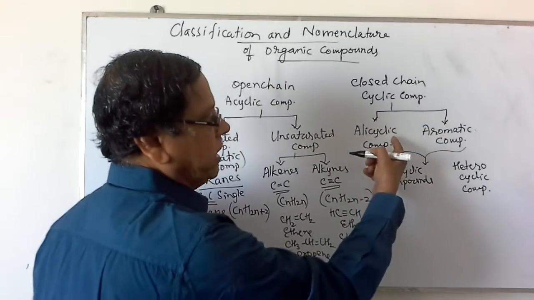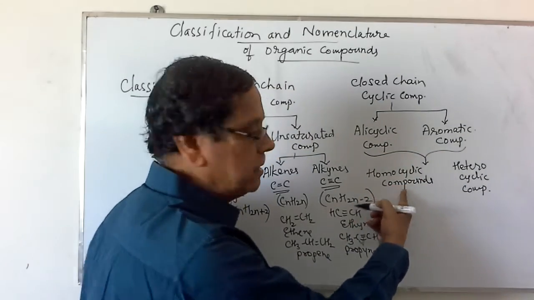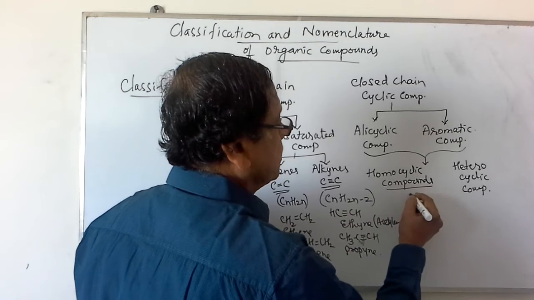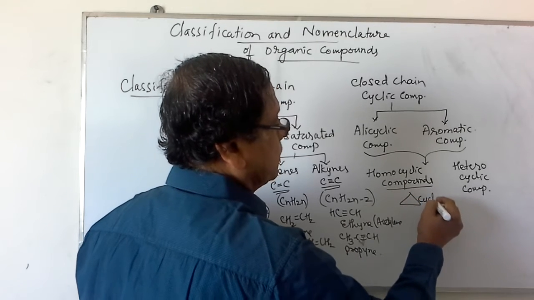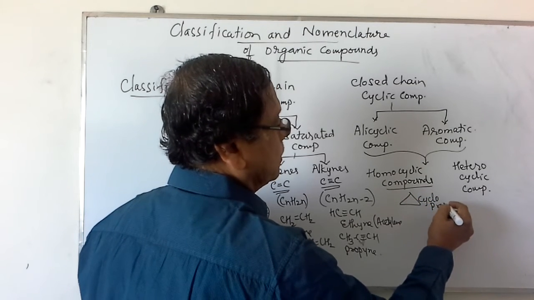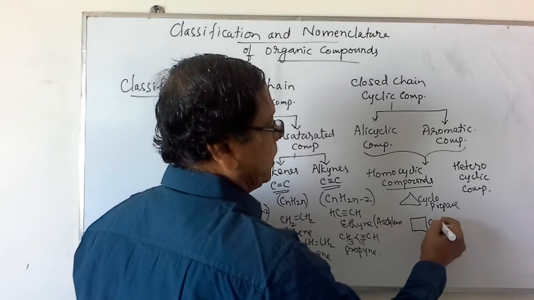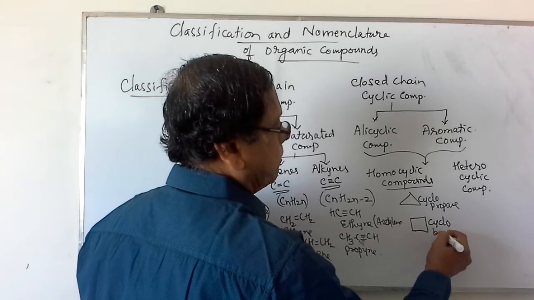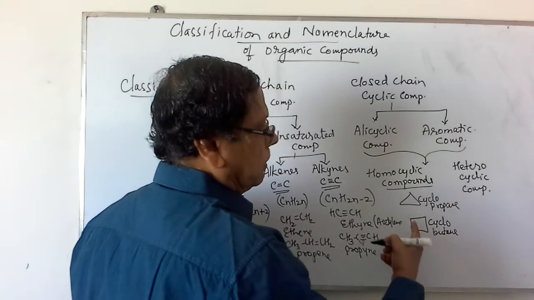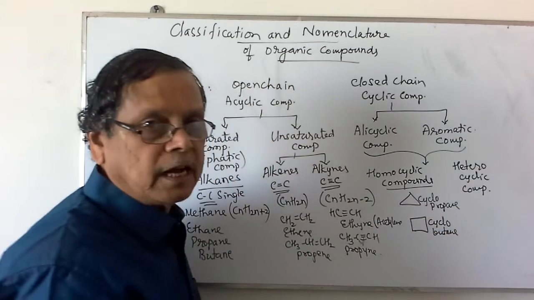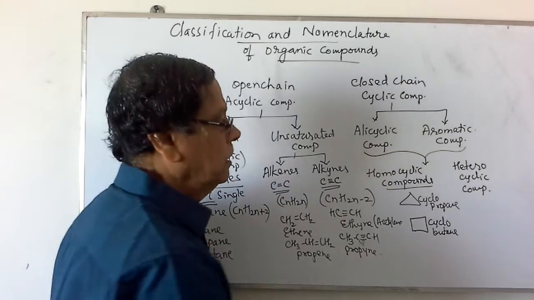In case of the alicyclic compounds containing only carbons, we consider cyclopropane. Similarly, cyclobutane. Here each corner contains a carbon atom with 2 hydrogen atoms.